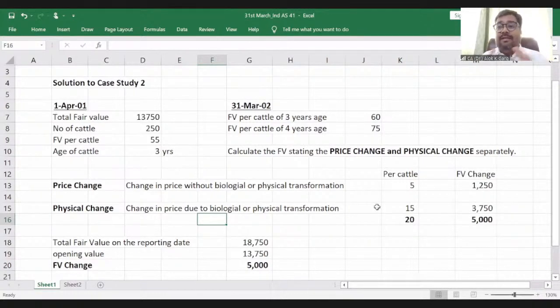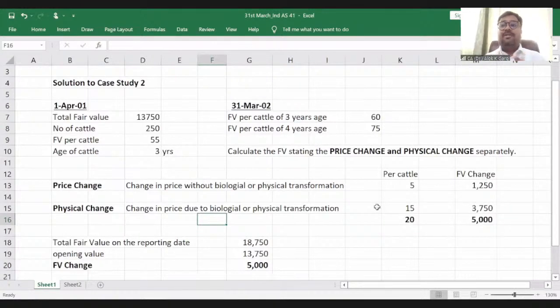So without anything, the change is 1,000 rupees, right? But for example, if you have put some accessories in this mobile, and after putting some accessories the value of the mobile has grown up, the value of the mobile has increased. So it means there is some transformation, and due to the transformation, there is an additional value increase, right? So 5 rupees was the value increase, even though this cattle has not grown up.